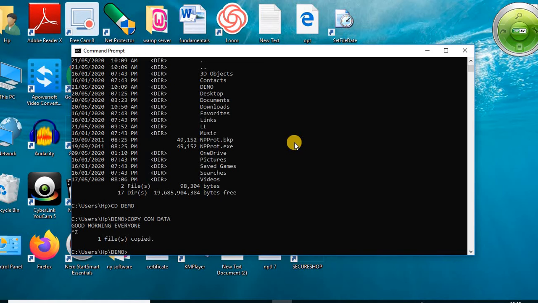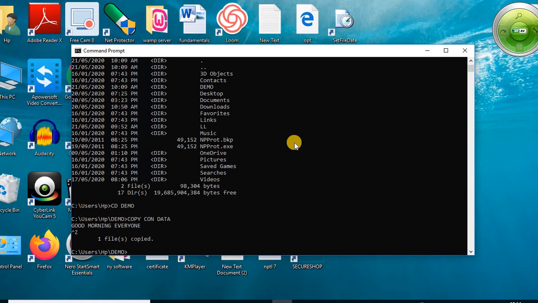After pressing enter with the Ctrl Z combination, the file will be created that you specified with the copycon command. So here the message displays on the screen, one file copied. It means the file has been created. The name of the file is data. So let's see whether the file is created or not.